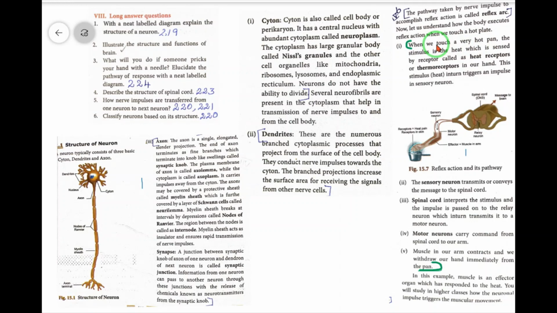When the hand is pricked by the needle, the stimulus is the prick pain. Here the stimulus is the heat, so strike out the word heat and write prick pain. Then at the last, immediately from the pan, here also strike out the word pan and write needle prick. Then one more sentence you have to include: muscle is the effector organ which has responded to the prick.